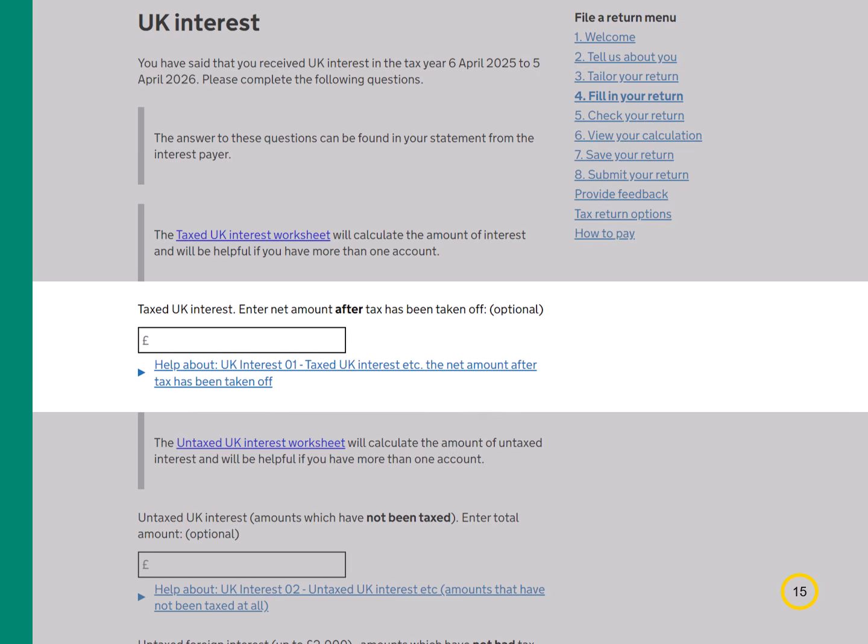The system will work out the amount of tax you've already paid and include it in your calculation. You should also include any net income from a purchased life annuity or any taxable cash or shares received from the takeover or merger of a building society in this box. The Help About links give further guidance.